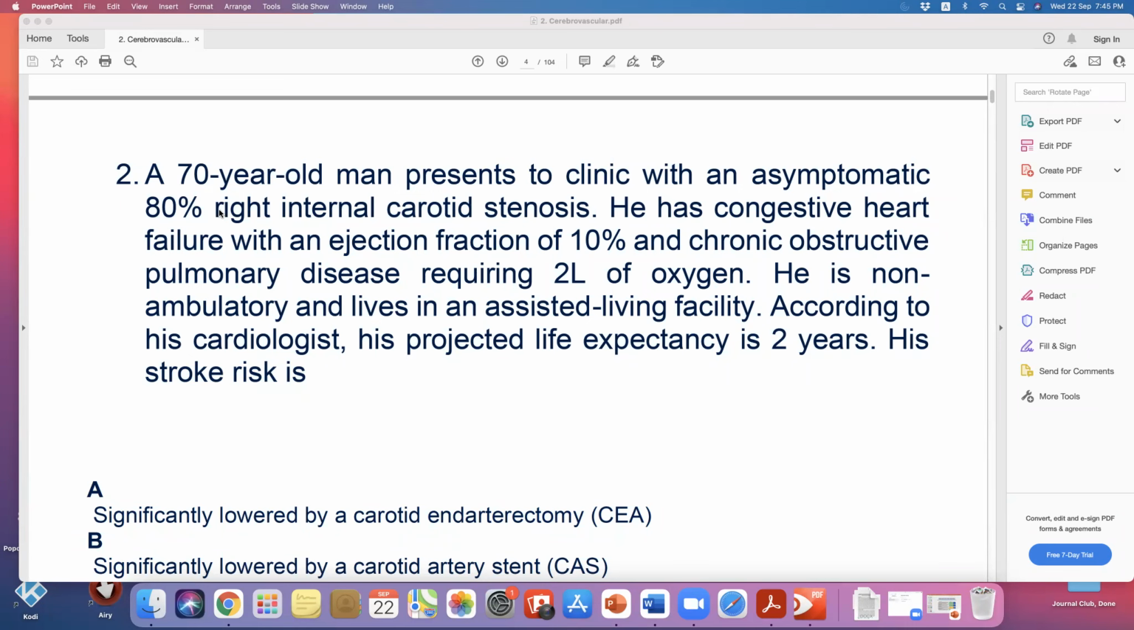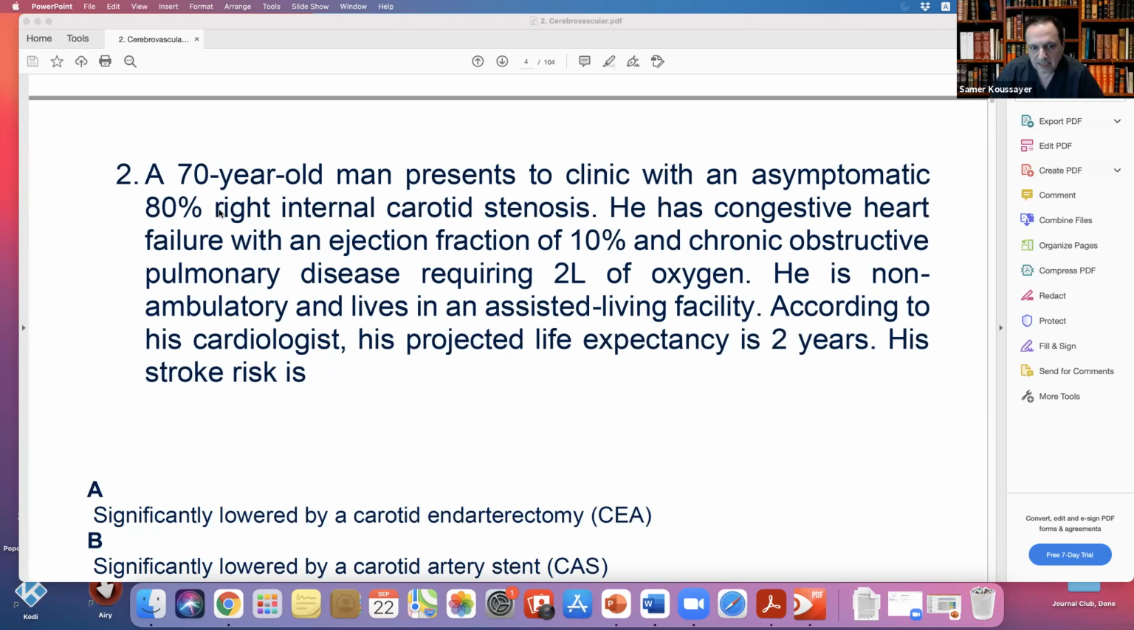Or a minimum of 2 years, but not less than 2 years for sure. If you only follow up these patients for 2 years, they found there's no difference between surgery and medical treatment. So for anyone with life expectancy less than 2 years, we cannot apply the ACAS recommendation. For this patient, what do you think, treat or not? Not treated, correct. Not surgically or with a stent, medical treatment, because life expectancy is 2 years.